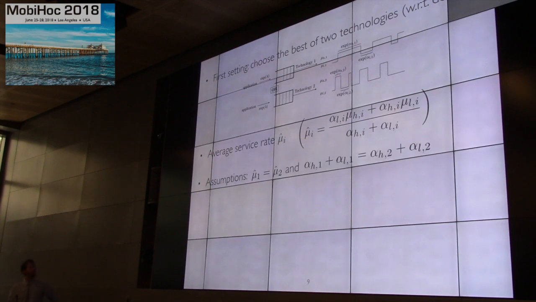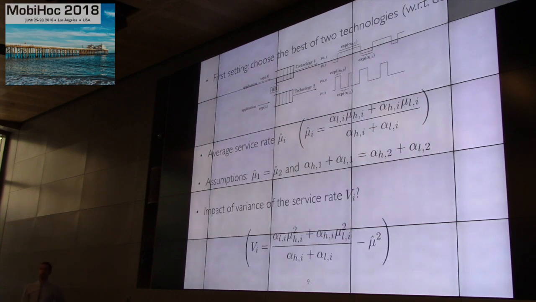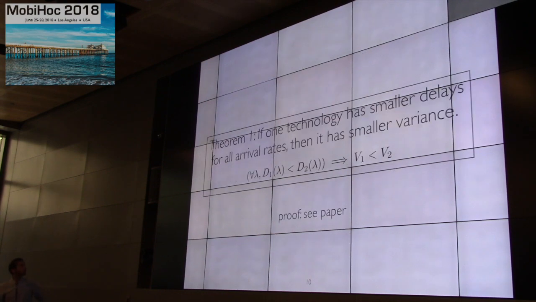And we also make a second assumption, which is that the transition rates are similar in the two technologies, meaning that the sum of the two transition rates in the high state and low state is the same. And what we want to study is the impact of the variance of the service rate. This is the formula for the variance of the service rate. Intuitively, what we were expecting when we started to look at that was that a higher variance will yield higher delays. And this is what we wanted to show, and we almost show it, actually.